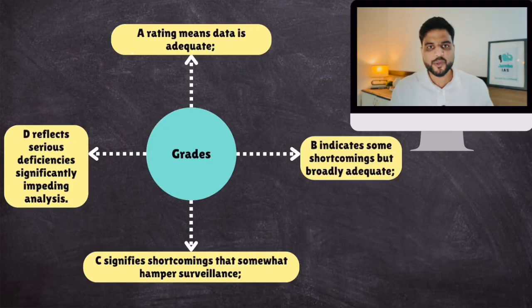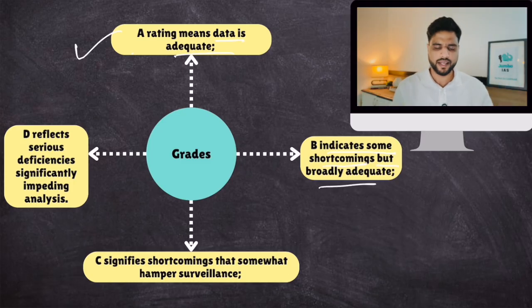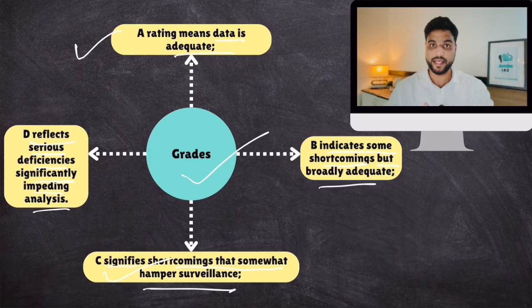And like it is in our schools also, A rating means data is adequate, very good methodology. B indicates some shortcomings, but broadly it's fine. C signifies shortcomings that somewhat hamper surveillance, data surveillance, GDP surveillance, inflation surveillance. So serious shortcomings. And D reflects that the data is absolutely bogus. Serious deficiency significantly impeding analysis. So these are the grades from A to D, remember.